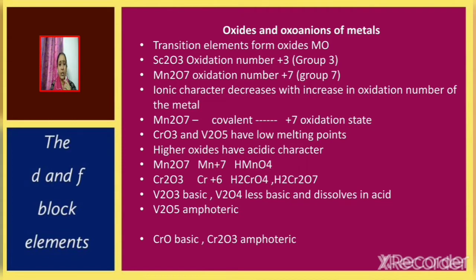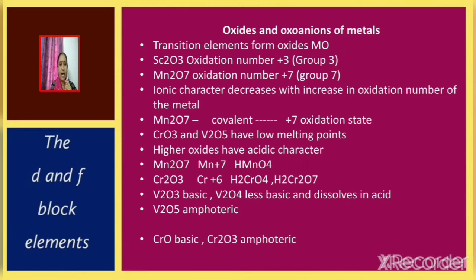The ionic character of these oxides decreases with increase in the oxidation number of the metal. For example, if we consider Mn2O7, in this oxide, manganese exhibits an oxidation number of +7. So, it is in a higher oxidation state. So, this compound is covalent because manganese is in +7 oxidation state. CrO3 and V2O5 have low melting points.